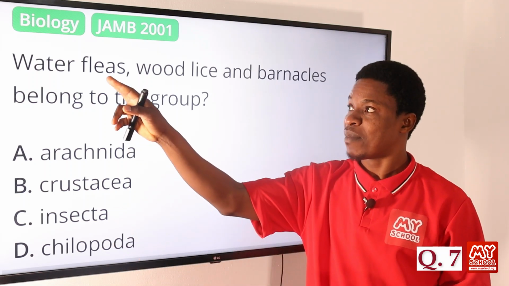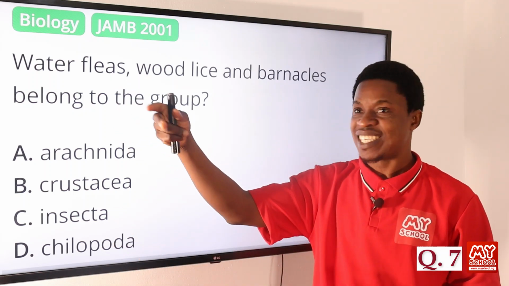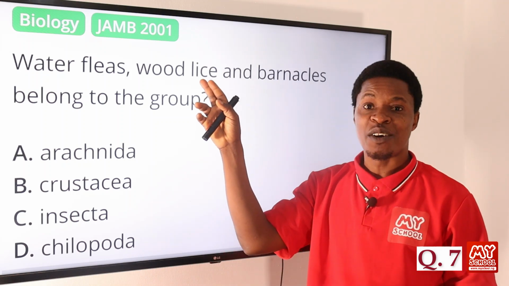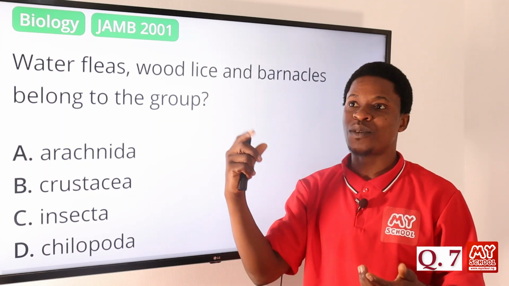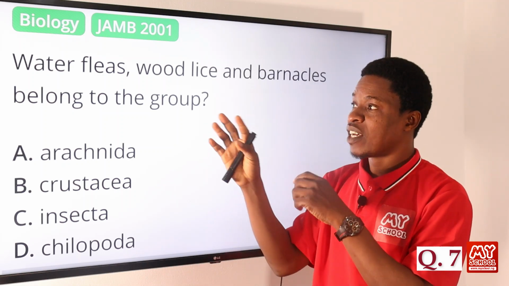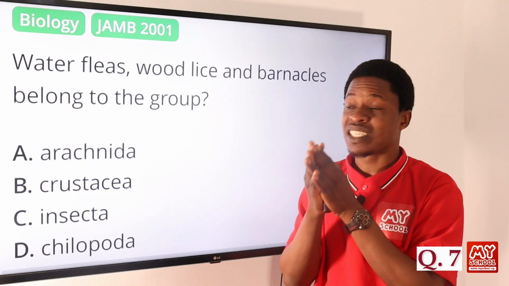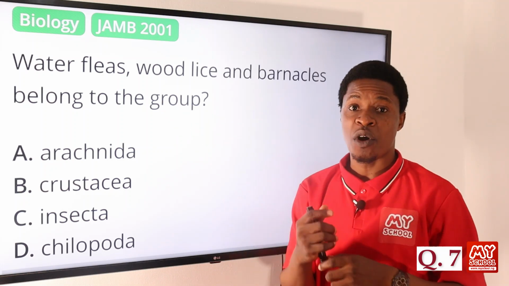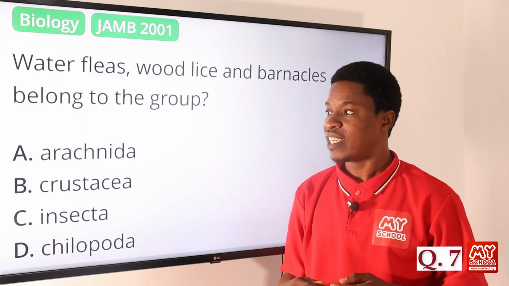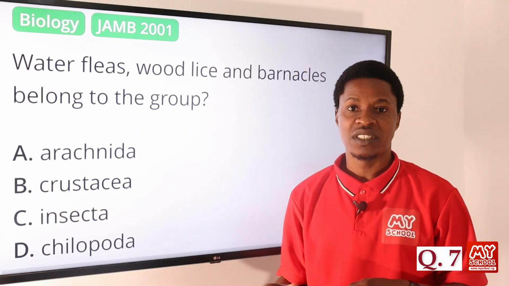Maybe if you see flea, you might be feeling maybe it's an insect. No, the wood lice and then the barnacle, these ones are just to confuse you. When you see lice, you say, oh lice, maybe that's other lice that flies. But they have specific characteristics that categorize them to be under the group of crustacea. Then we have the chilopoda. So the correct answer here is option B, crustacea.